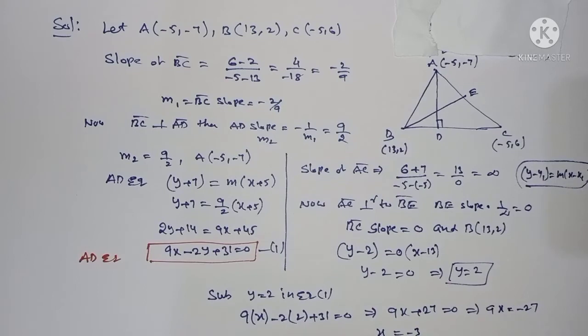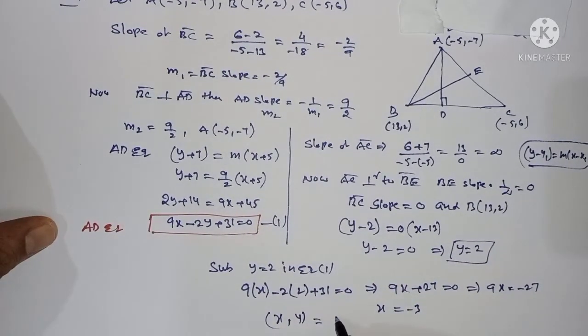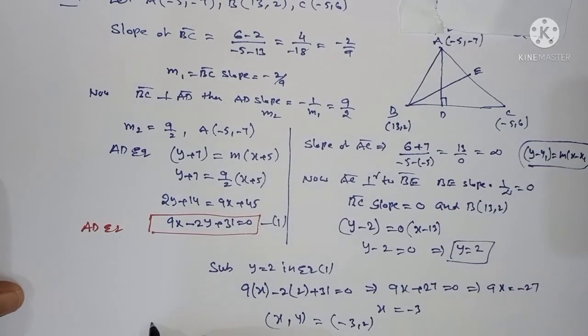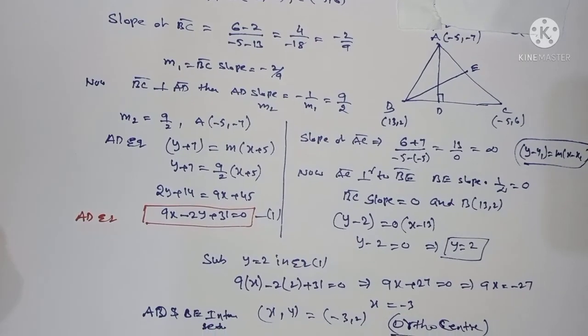Therefore (x, y) is equal to (-3, 2). This is the intersection of AD and BE. This is called the orthocenter.